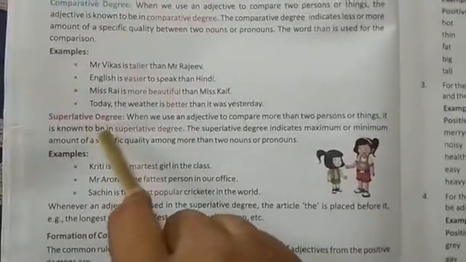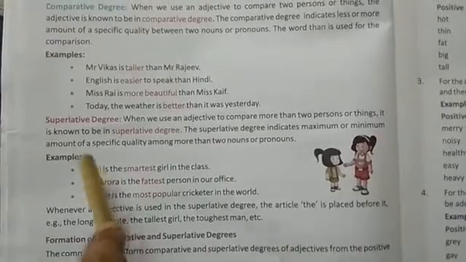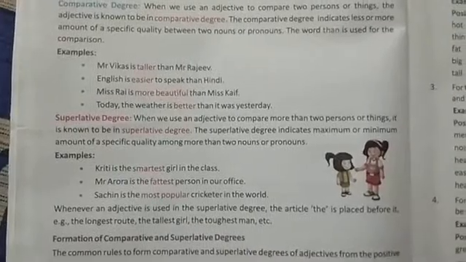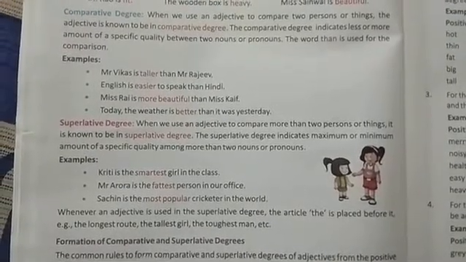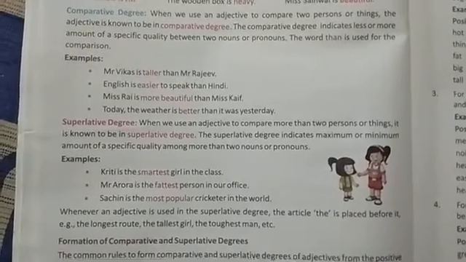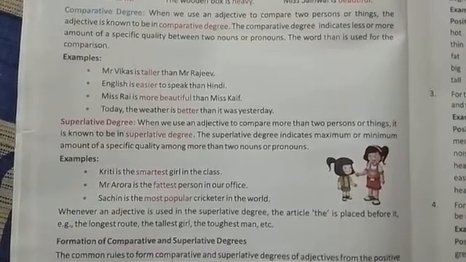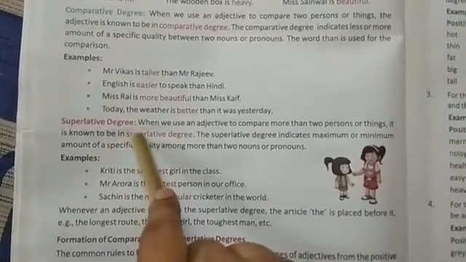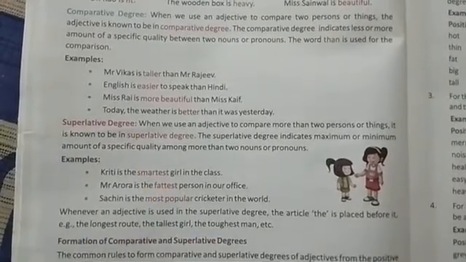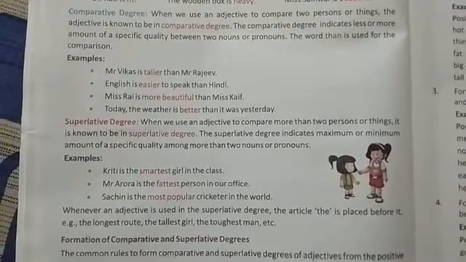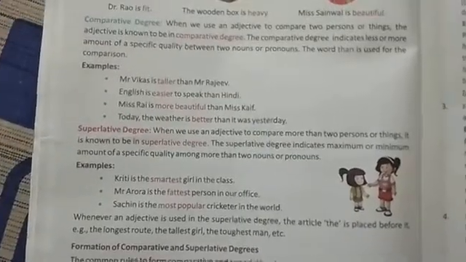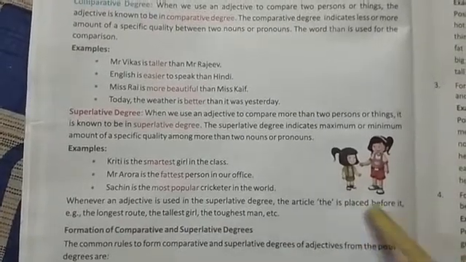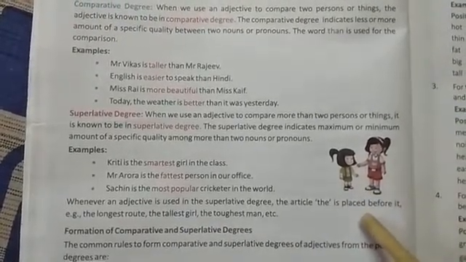Now we will come to superlative degree. Superlative degree means what? When we use an adjective to compare more than two persons or things. So superlative degree is used when more than two persons are described and a comparison between them is done. So superlative degree is a degree of adjective when more than two persons or things are being compared. It is done between nouns and pronouns. And always the word the is placed before the superlative degree.